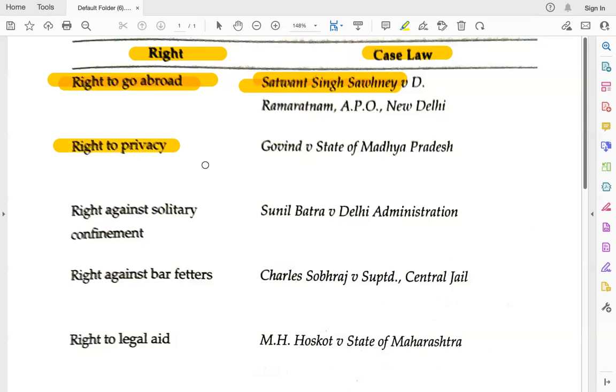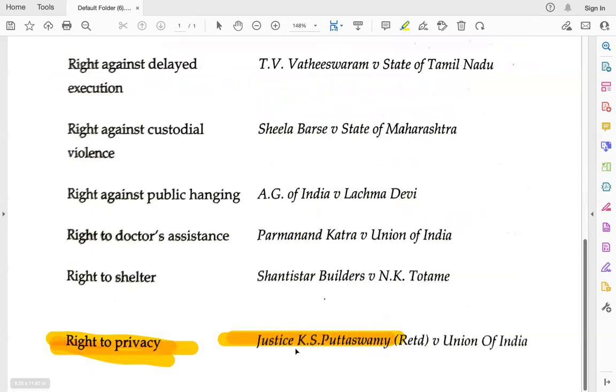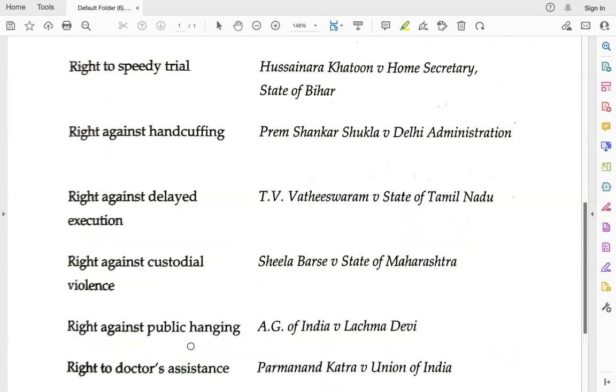Then the second case is related to the right to privacy, the judgment of Govind versus State of Madhya Pradesh. You should only remember Govind, right to privacy, and this is a 1975 case. But the recent case related to right to privacy, the last one, as you can see on the screen, is Justice K.S. Puttaswamy (Retd.) versus Union of India, also known as the Puttaswamy judgment. The Puttaswamy judgment came in 2018. It was a 2017 case by citation, but decided by the Supreme Court on 26th September 2018. Please do remember 26th September 2018. Right to privacy judgment: Justice K.S. Puttaswamy, that is the Puttaswamy judgment, and the Govind judgment.